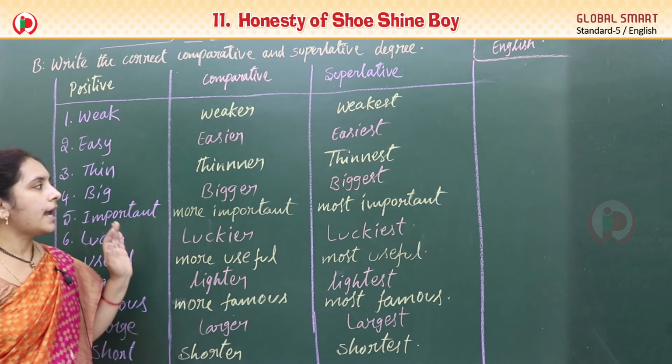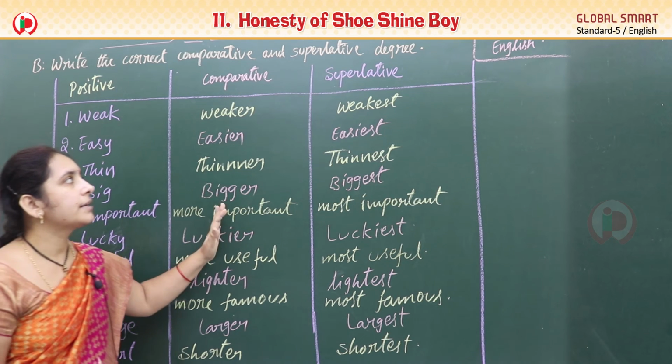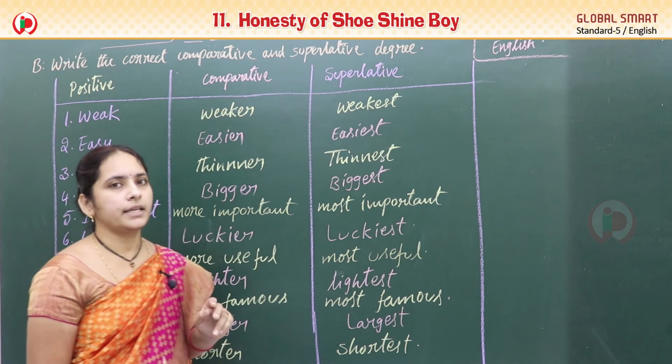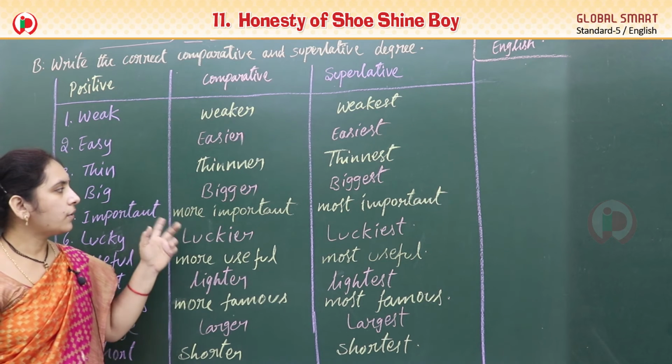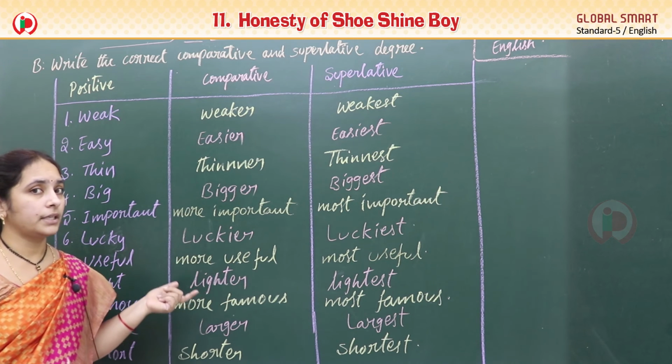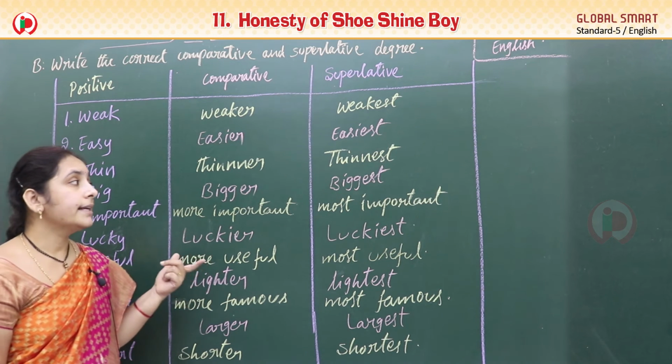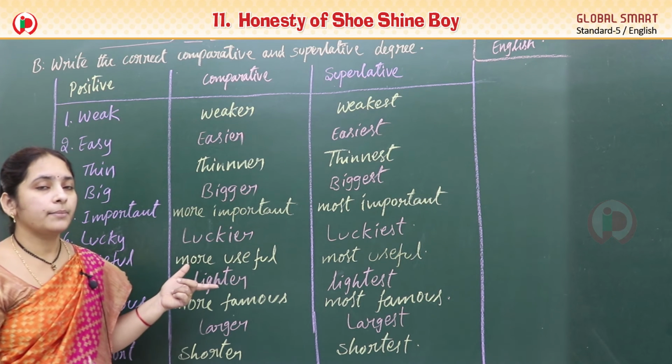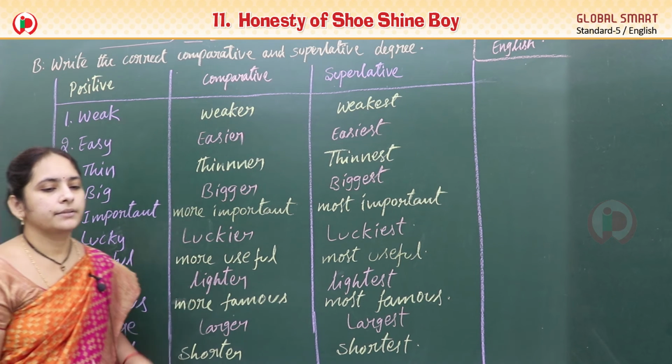So like this, positive degree, comparative degree and superlative degree we get it. All of you copy this and read two to three times. Next, in the sentences also you will get them, and there you should tell me the answer. Okay? Do it.